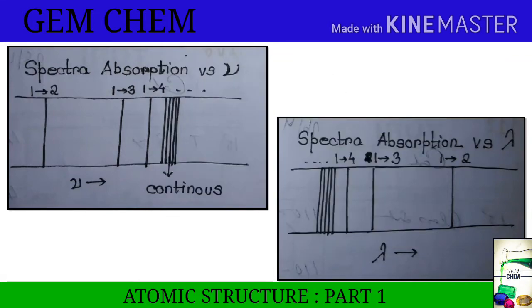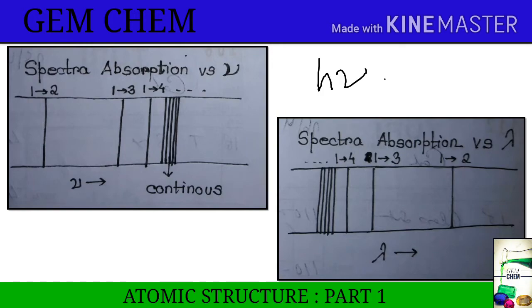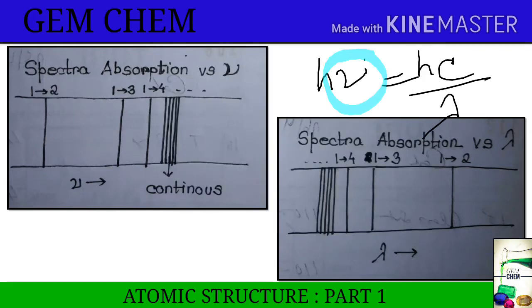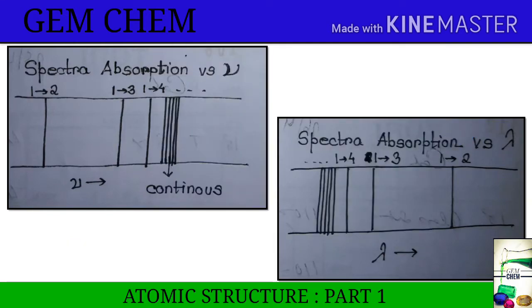Let us see the formula. h nu equals hc by lambda. So lambda and nu are inversely proportional. So if it comes here, it will go here, but the spectra will be just the opposite, right? So this is the fact. This is an important spectra which we have to know.